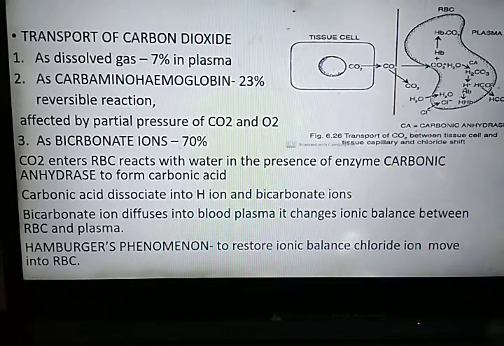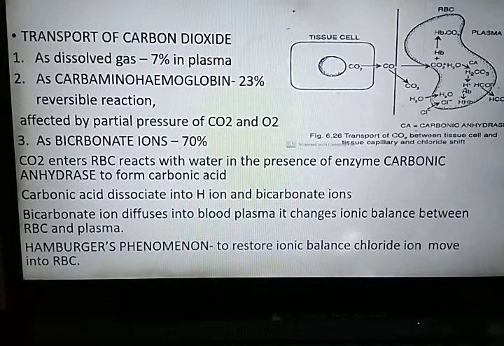Now, the third form in which the carbon dioxide is transported is in the form of bicarbonate ions. About 70% of carbon dioxide is transported as bicarbonate ion.